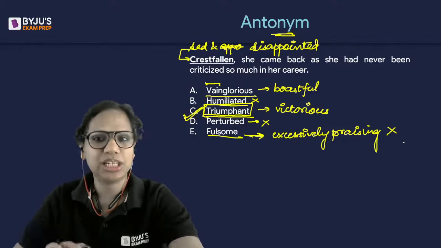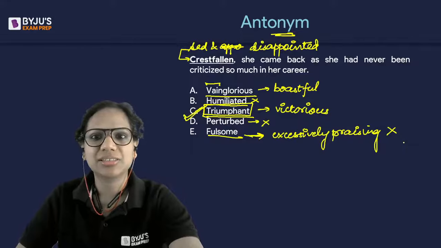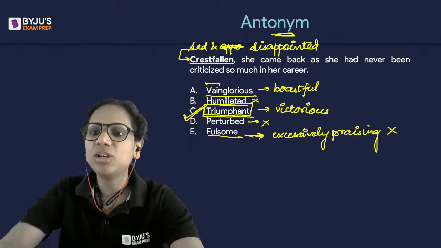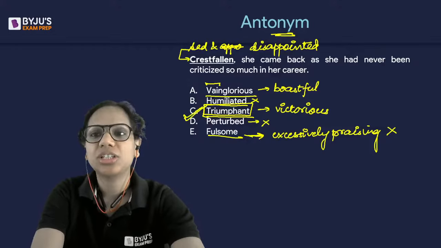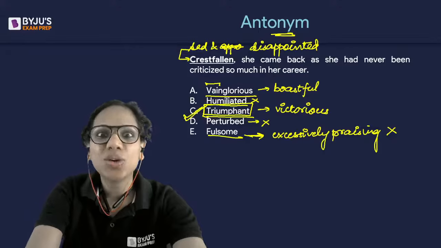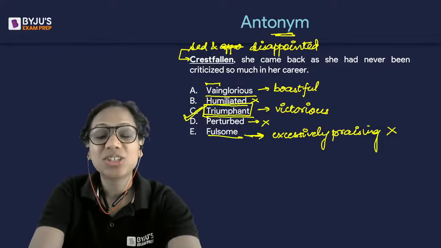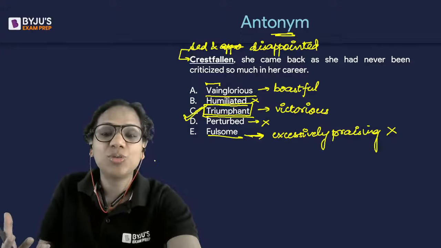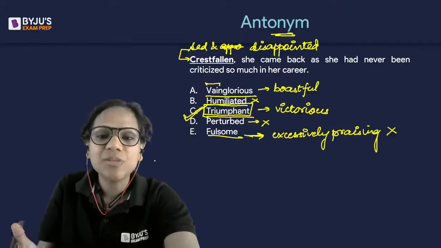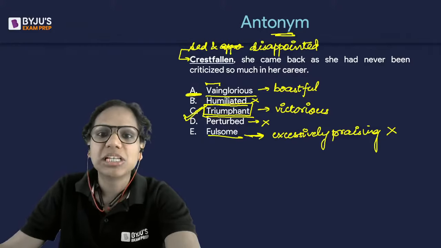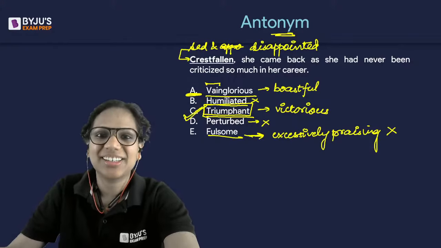Even this is eliminated. Make sense? Vainglorious is not a positive word actually. Vainglorious is a negative word. I understand that because of glorious, it sounds like a positive word, but it actually means someone who's very vain. There are people who are very vain, who are very arrogant because they boast a lot about themselves. So, such people are vainglorious. Okay?